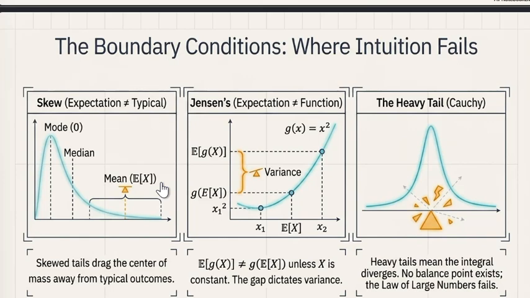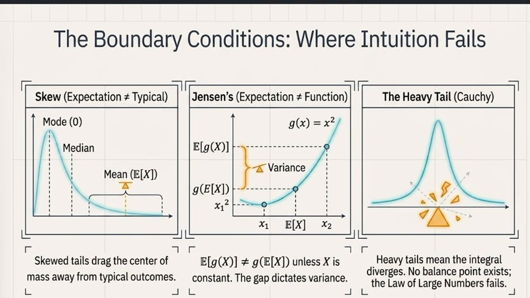Now moving forward, these are common things where intuition fails and where we can make mistakes. You cannot just take the expected value of X and plug it into a function. For example, the average of X squared is not equal to the square of the average of X, unless X never changes. If you roll a die, E[X] is equal to 3.5, so the square of E[X] is 12.25.